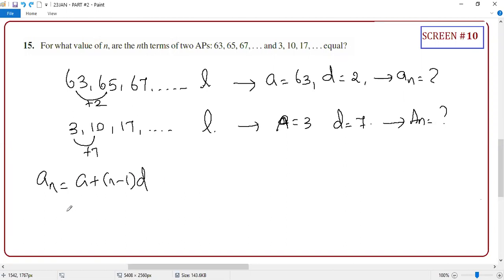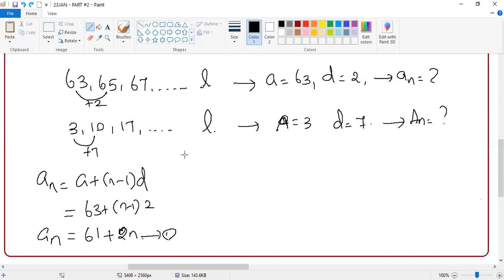So guys, what is this answer? Can you tell me? 63 plus N minus 1 into D, where D is 2. So the final answer is AN equals 63 minus 2, which is 61, plus 2N. So 61 plus 2N. Guys, this is equation number 1. Now you find the nth term of the second AP.